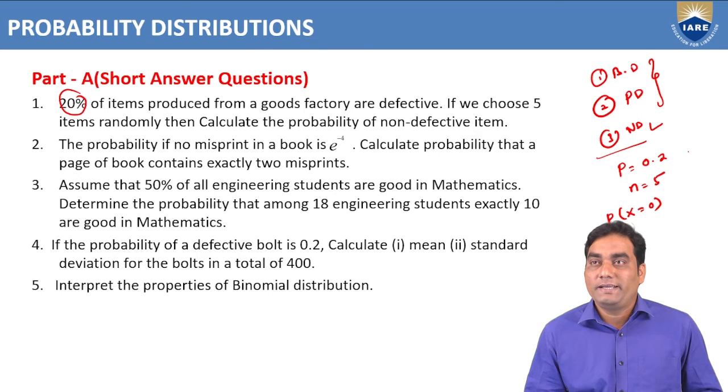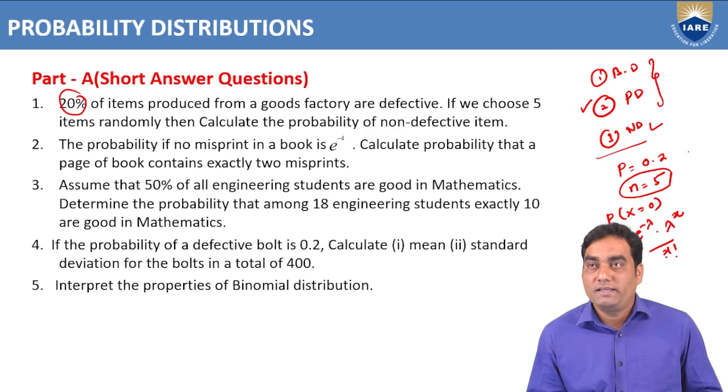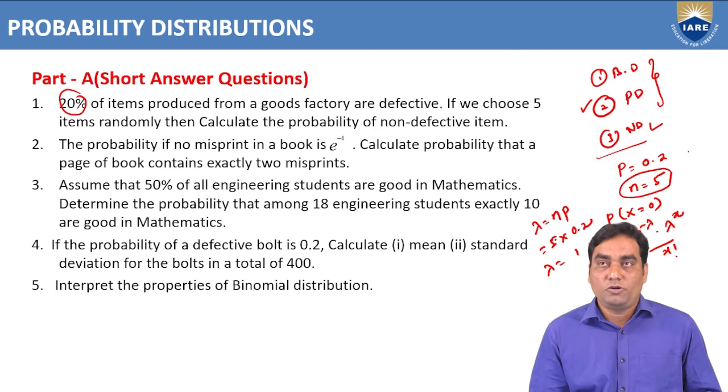We have a formula in binomial distribution. The sample size is very small, that's why you can use Poisson distribution. The formula is e power minus lambda, lambda power x by x factorial. But we don't know the lambda value. Lambda we can calculate as n into p. n is 5, p is 0.2, so lambda equals 1. Like that we can solve the problems.